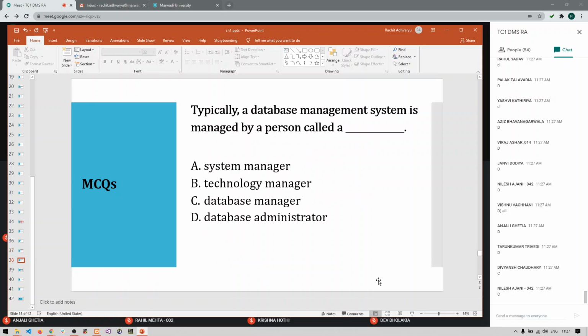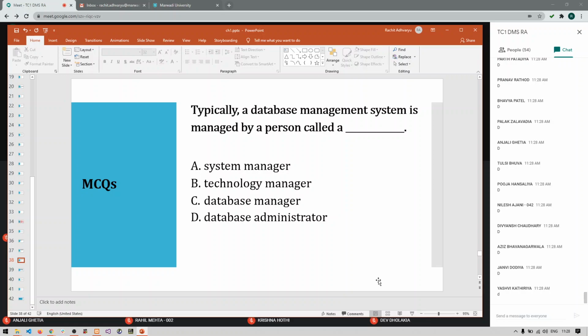Okay, next question. Typically, a database management system is managed by a person called database administrator. D. Right, very good.